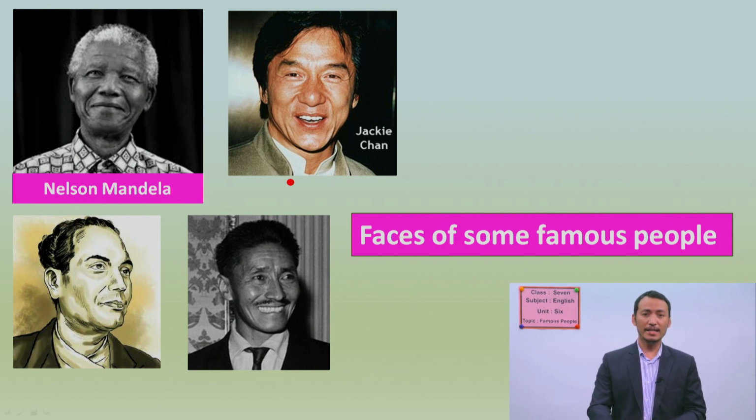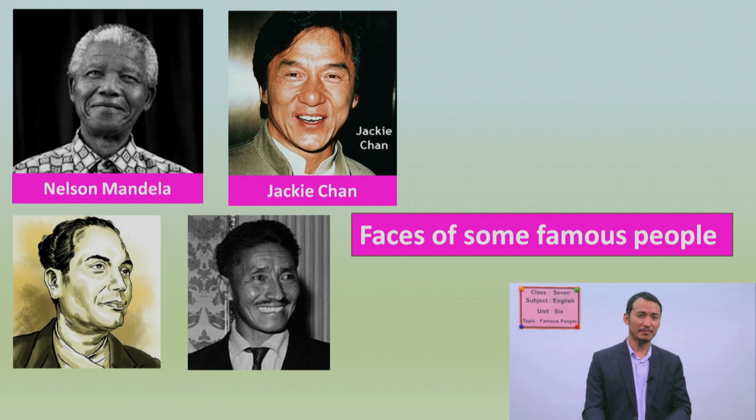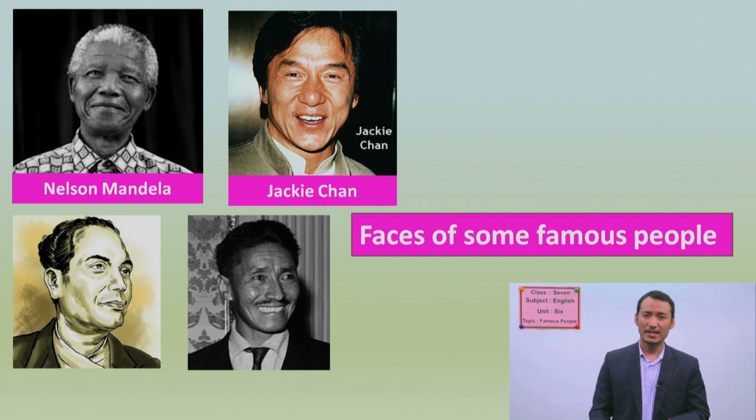Okay, next person, let me show you, is Jackie Chan. Do you know this person? Yes, definitely, you have seen him in movies, right? So what has he done? He is a martial artist from Hong Kong, and he is an actor, he is a singer, and he has other careers as well. He has done a lot of other things as well. So you know him very well.